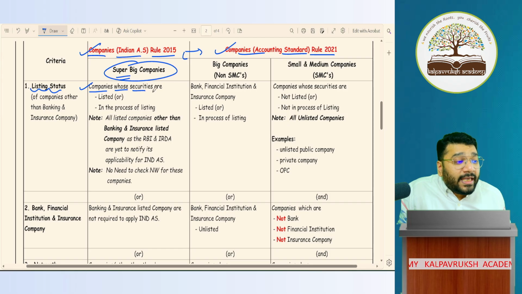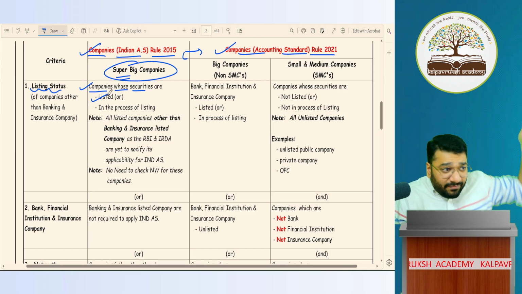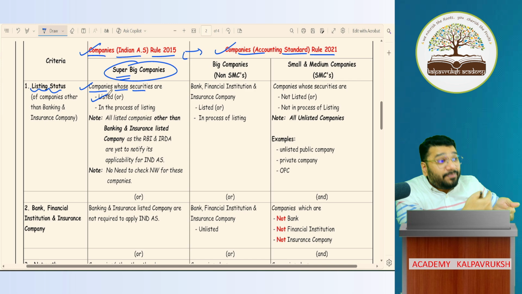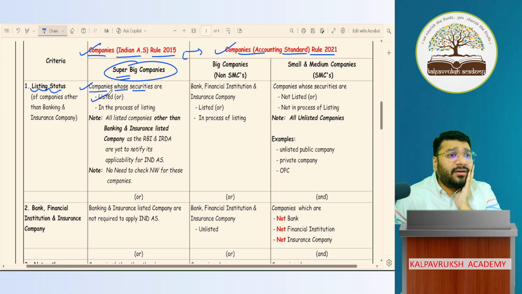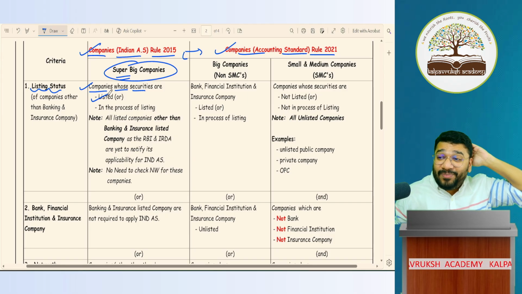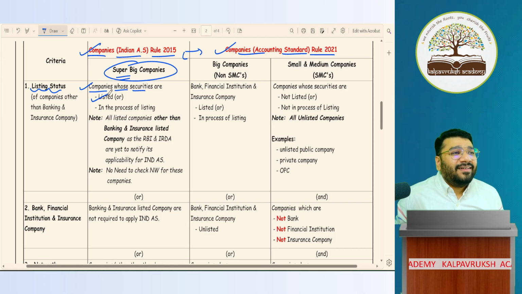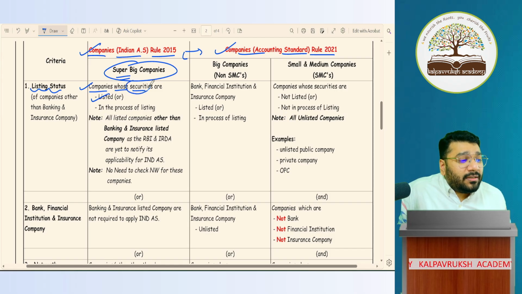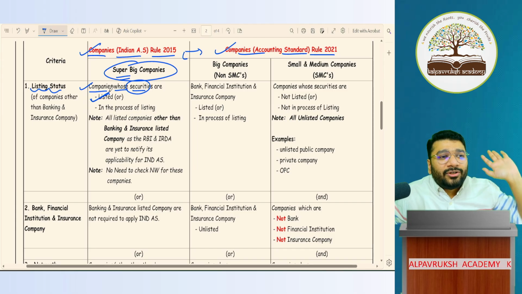Any company whose securities are listed. What is the meaning of listing? Where to be listed? Sir, in my website? In Kalpavriksha Academy website, it should be listed? No. ICS website? No, where? Stock exchange. Any companies whose shares, stocks, bonds, whatever you say, are listed in the stock exchange, whether recognized or not, then you are a super big company.